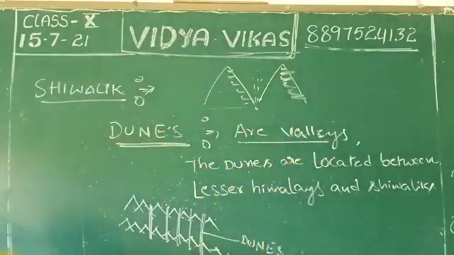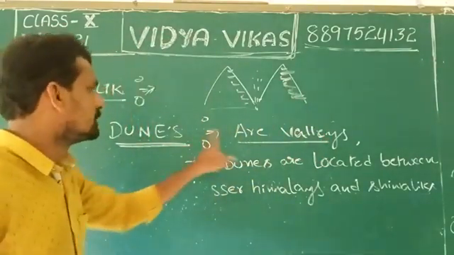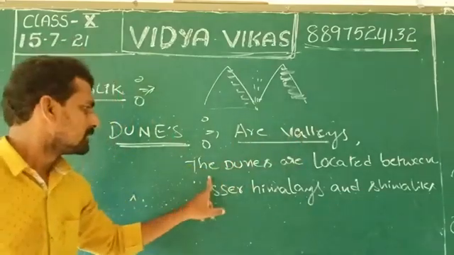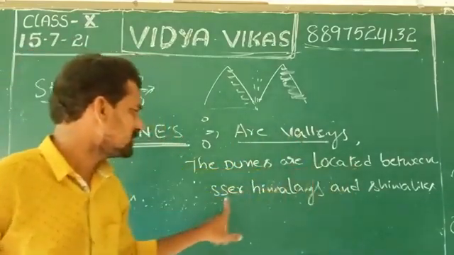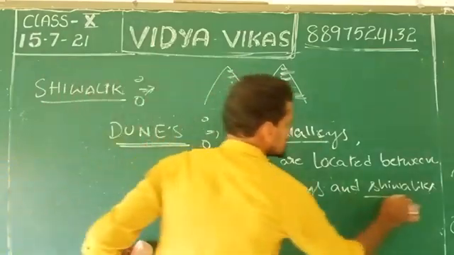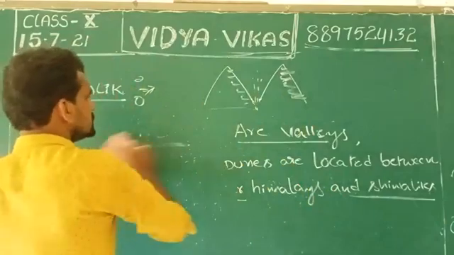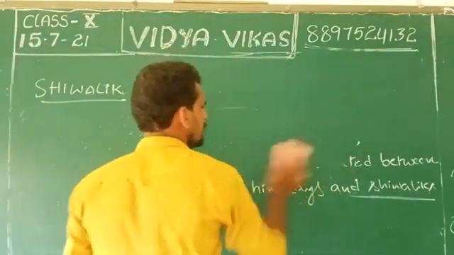Simply, what are the dunes? Dunes are valleys located between the Lesser Himalayas and the Shivaliks.